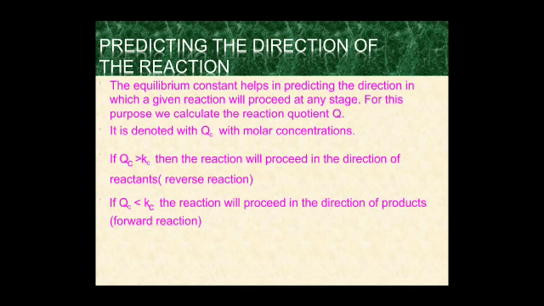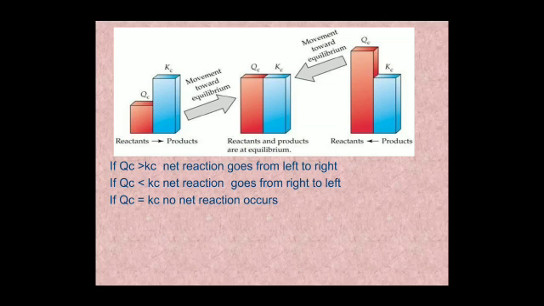Equilibrium constant helps in predicting the direction in which a given reaction will proceed at any stage. For this purpose, we calculate the reaction quotient Q. It is denoted by Qc with molar concentration. If Qc is greater than Kc, then the reaction will proceed in the direction of reactant, meaning reverse direction. If Qc is less than Kc, then the reaction is forward. These are the few representation relations between Qc and Kc.